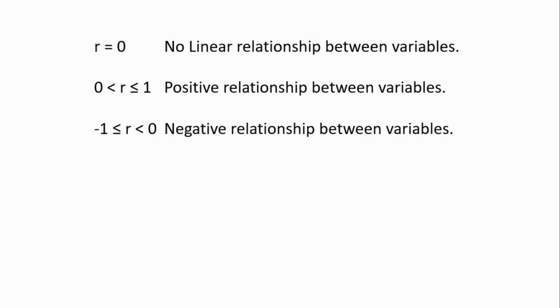If the correlation coefficient is greater than 0, there is a positive relationship between the variables. That means an increase in one variable causes an increase in the second variable. If the correlation coefficient is less than 0, there is a negative relationship between the variables. That means for an increase in one variable, there is a decrease in the other variable.